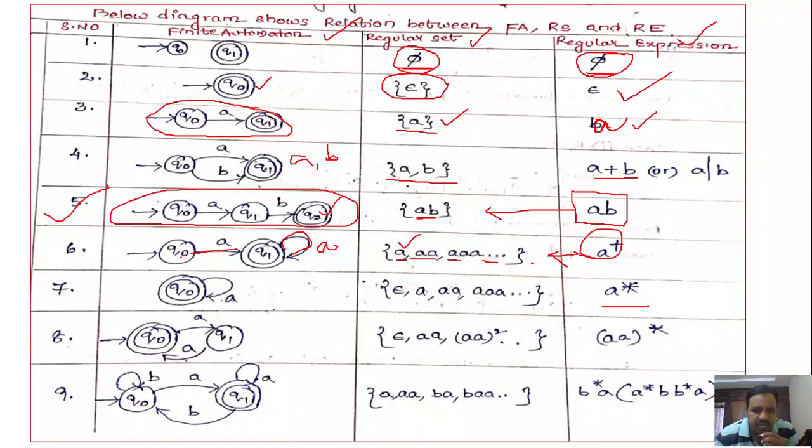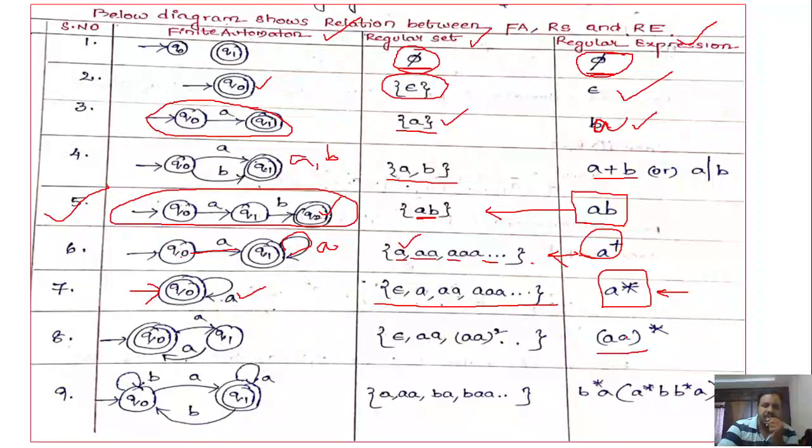Next, A star. A star means Kleene closure. What are the possible strings? Epsilon, A, 2A's, 3A's, 4A's, 5A's. Here you can take one state which is both the starting and final state and specify a self transition on it. When you specify the self transition on the state Q0, it is going to accept the language denoted by A star.